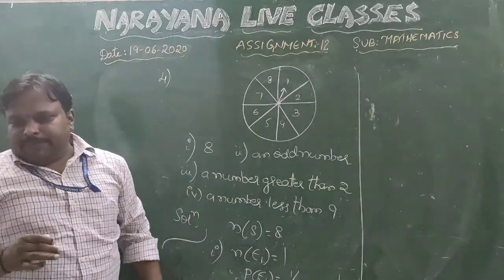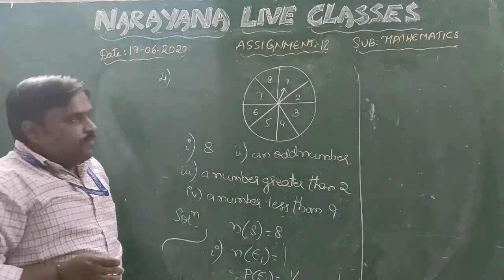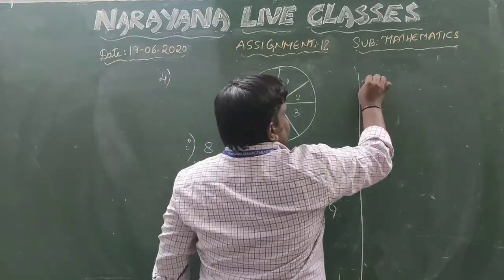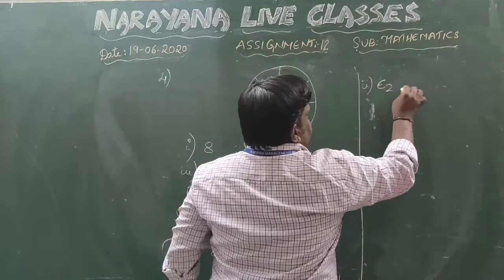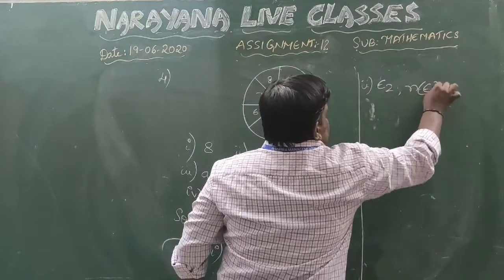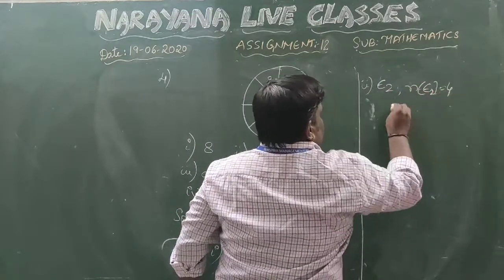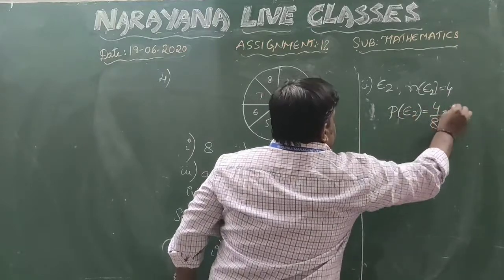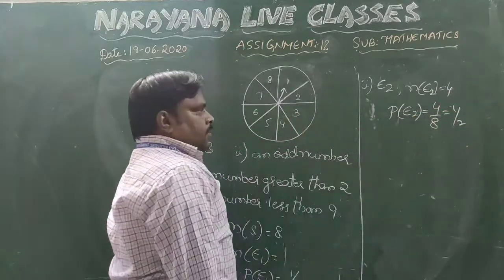1, 3, 5, 7. Okay. So when you take out this 1, 3, 5, 7, so total how many chances are there? 4 chances. So for the second question, if you take E2 as the event, then n of E2 will be equal to 4. So probability for this one will be 4 by 8, that is nothing but 1 by 2.